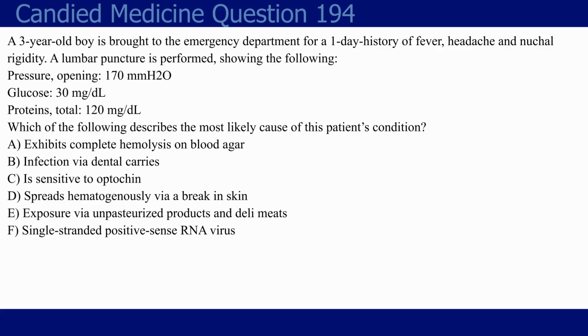Now, if this is all I gave you, then you could already narrow it down to bacterial and fungal. I didn't put any answer choices here that correspond to fungal infections, but even without that, fungal meningitis is pretty rare in a 3-year-old boy who otherwise doesn't have some kind of problem with his immune system. Typically for fungal meningitis, you want to be thinking immunocompromised, especially HIV patients. Obviously, you can get stuff like cryptococcal meningitis. In some cases, you can get candidal meningitis in newborns, but obviously this isn't a newborn. So we're on bacterial here.